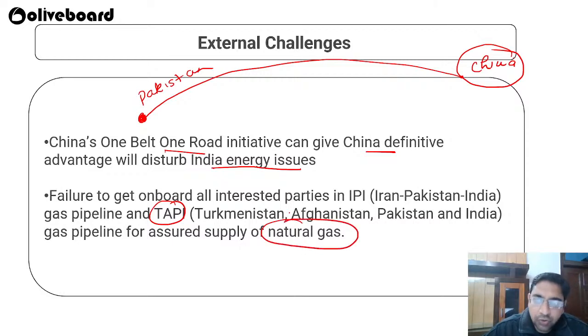Whether it has been reached, no, it has not been reached for a proper conclusion. Still the talks are going on. If the Iran-Pakistan-India pipeline and the Turkmenistan-Afghanistan-Pakistan-India pipeline work becomes successful, then it will be a good game changer for India, because India will have an uninterrupted supply of power from various other countries. So these are some of the external challenges that India is facing.